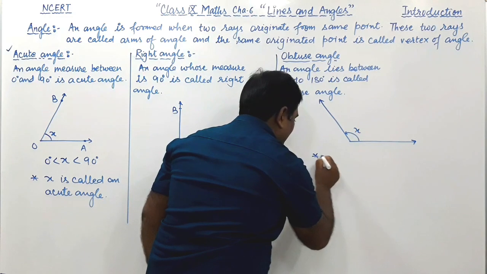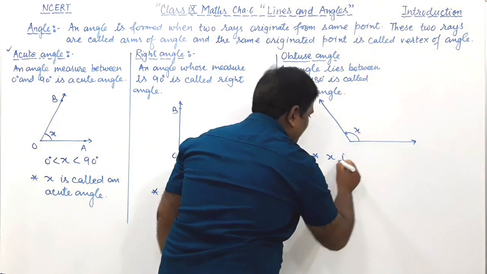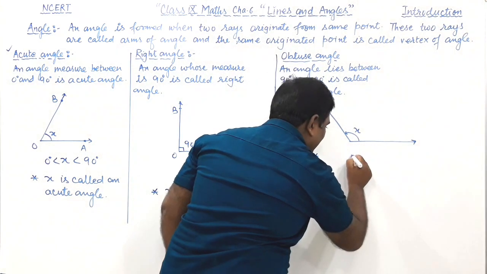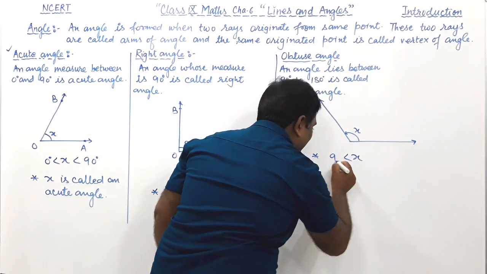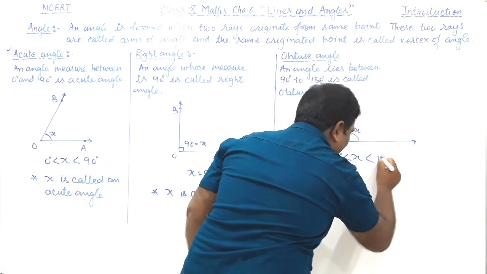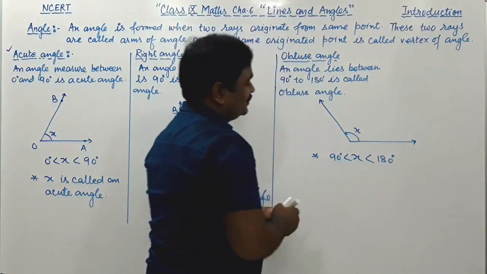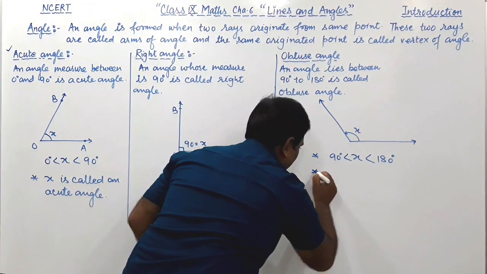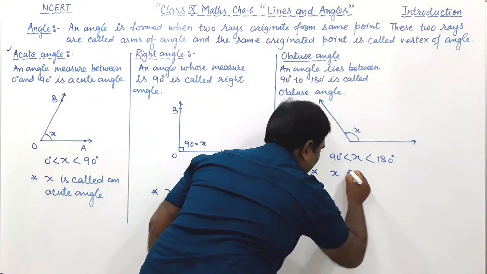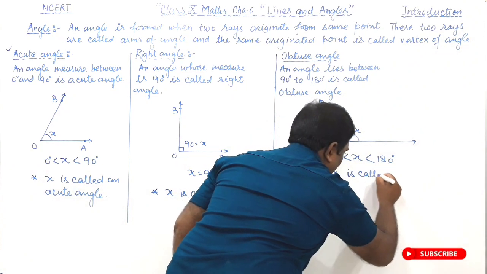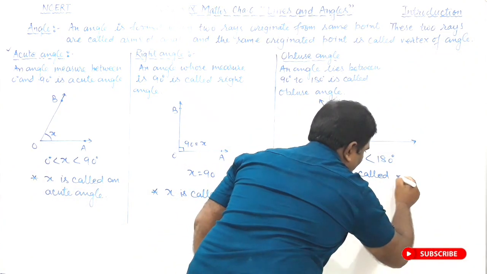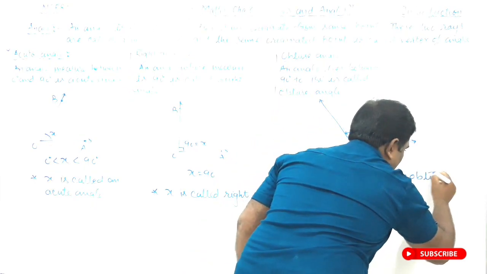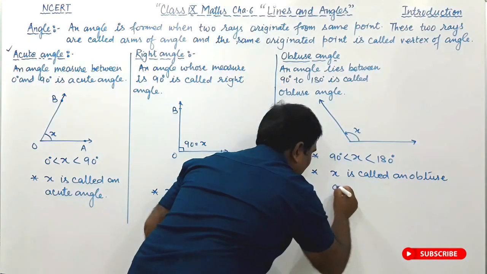So x is greater than 90 degree but less than 180 degree, so x is called an obtuse angle.